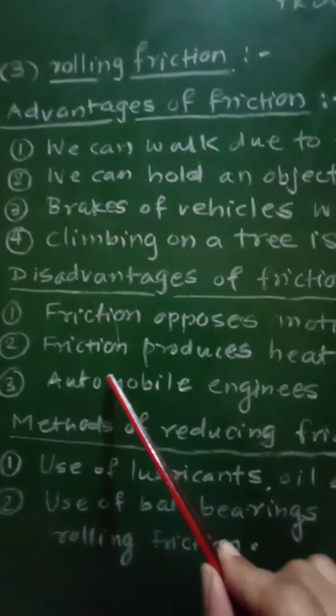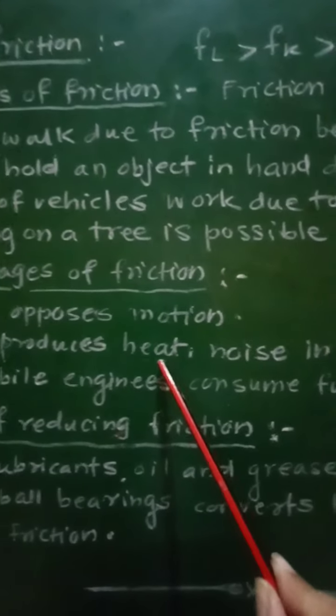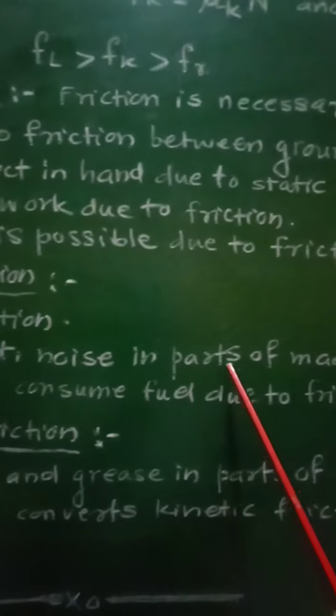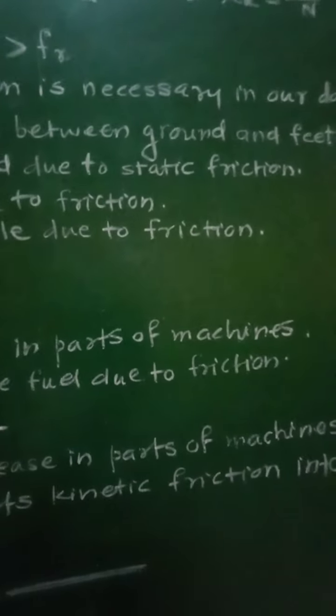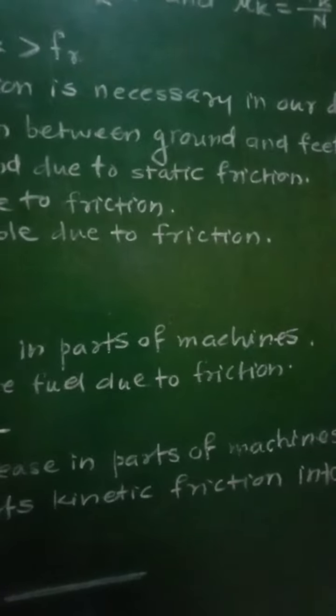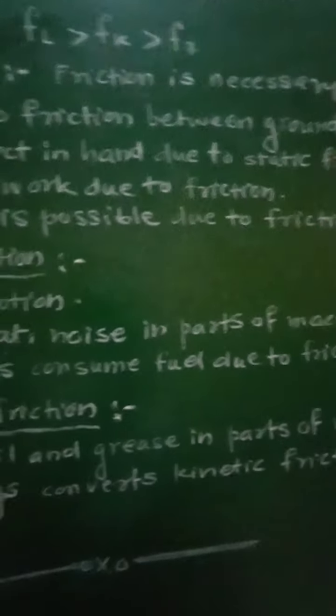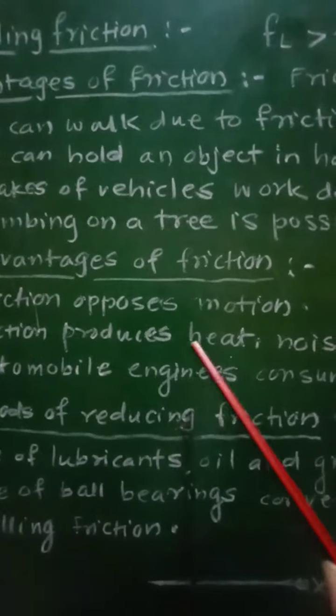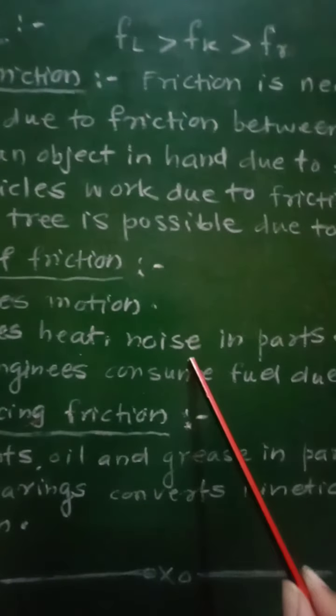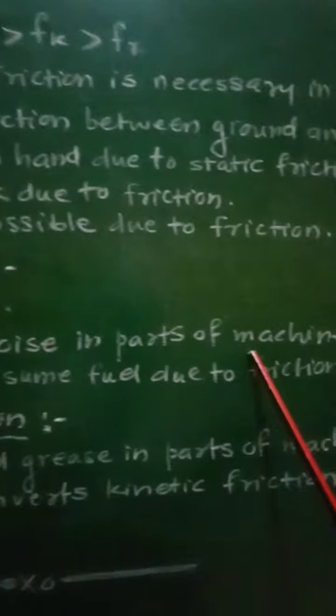Second, friction produces heat as well as noise in different parts of machines. If two parts of a machine are in contact with each other and in motion, the friction will produce heat energy as well as noise in different parts of that machine.